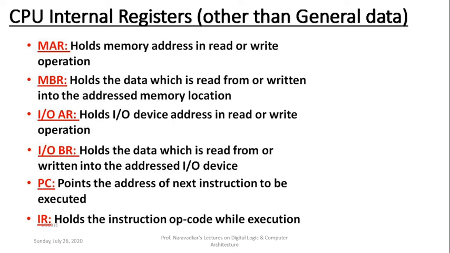The processor has assembly language instructions in mnemonic form. Mnemonic form instructions are very simple to remember. But each mnemonic has a certain hexadecimal code for the purpose of the digital computer. This hexadecimal code is called an opcode. And this opcode, once it is fetched from memory, is copied into the IR, instruction register, till that instruction gets completely executed.